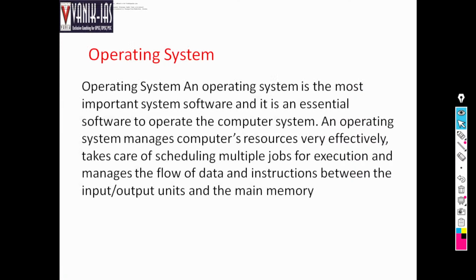In previous classes, we have discussed memory, CPU, software. Today, we'll discuss operating system, right? What is this operating system? Operating system means it is the most important system software. It is an essential software to operate computer system. What do you mean by that?